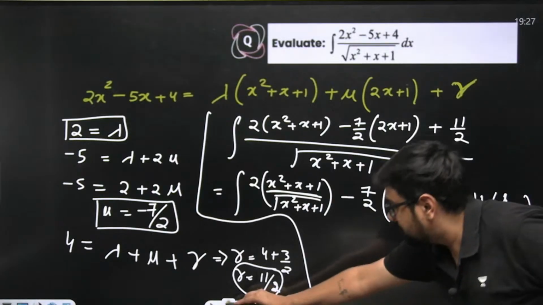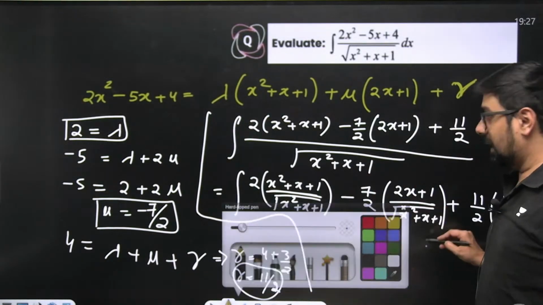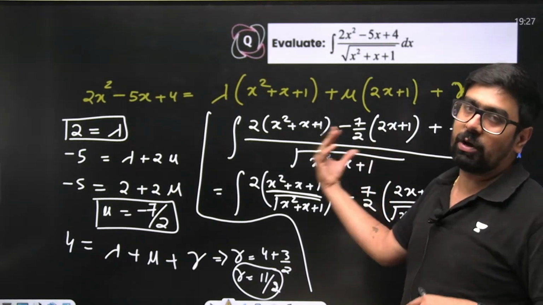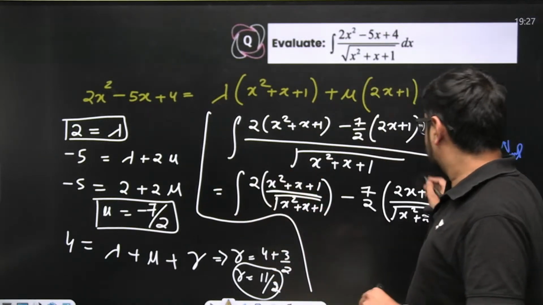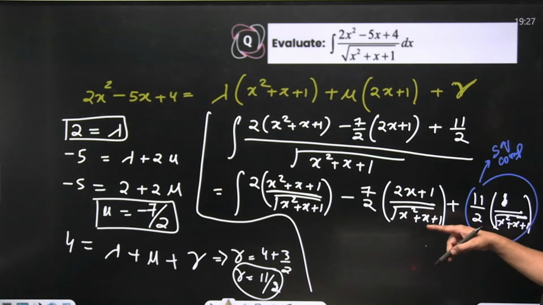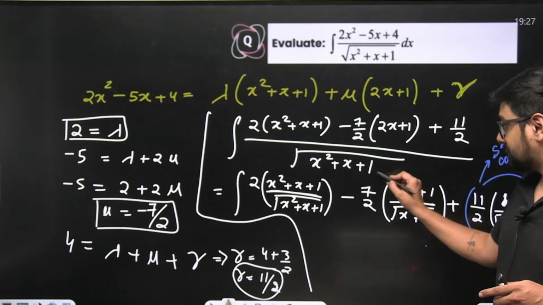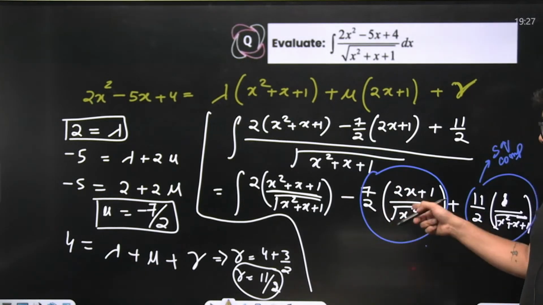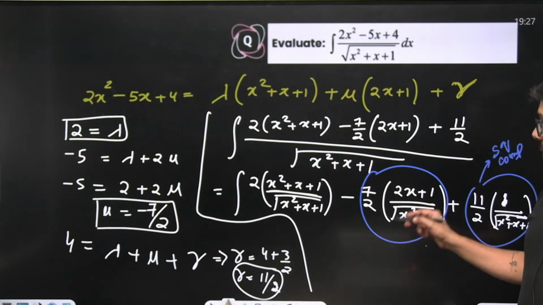You'll have to solve it. Others, but now you know the steps. This you can solve by square completion, right? You will complete the square in the denominator. 1 by square root a square plus x square or a square minus x square will be created. This you know. Format number 2 or format number 1. Correct? Linear by square root quadratic, right? So this you'll put as t and you'll be able to solve it.